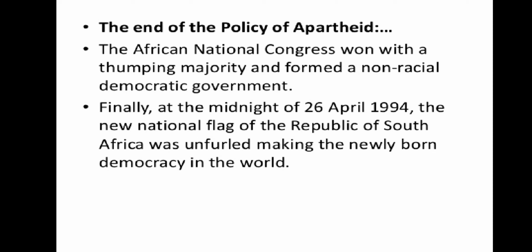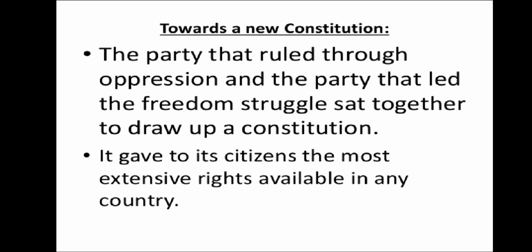How did this come about? Let us talk about Nelson Mandela. The party that ruled through oppression and the party that led the freedom struggle sat together to draw up a constitution, and it gave to its citizens the most extensive rights available in any country.